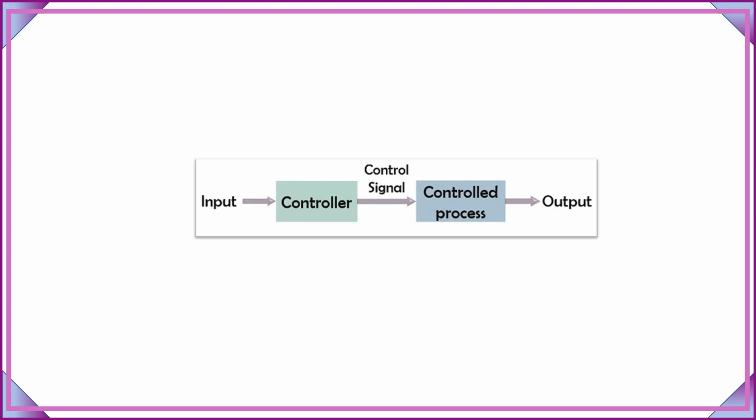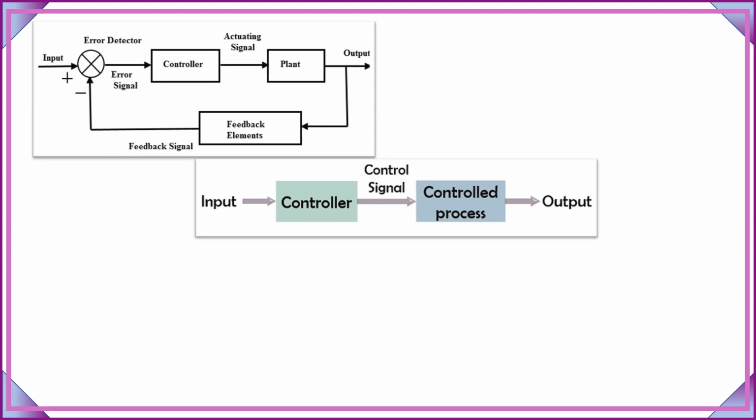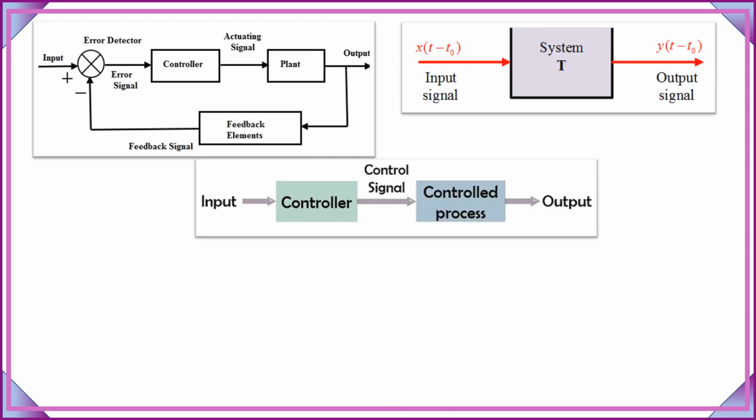First of all, you will see the figure of the open loop control system. In open loop control system, there is no feedback loop. Whatever the output, it will not depend on the input supplied to the controller. Now you can see the figure of the closed loop control system. In closed loop control system, you can see there is a feedback signal. This is a time-dependent control system.